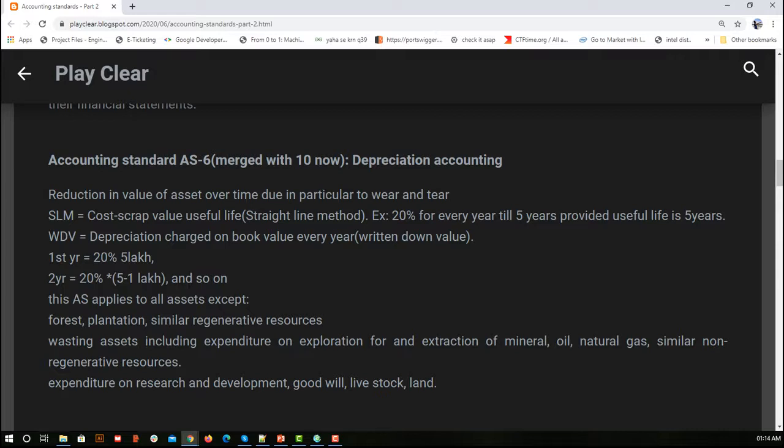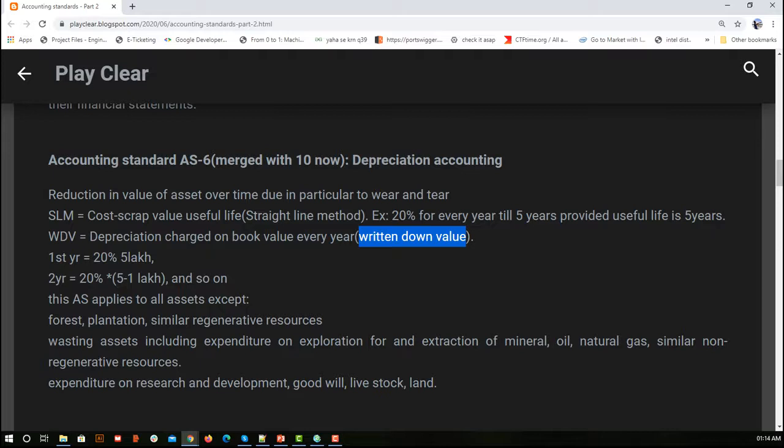We follow two methods: SLM, which is the straight line method, and WDV, which is the written down value method. We use either of them while calculating the depreciation of any tangible asset. This is part of accounting standard 10 as of now. So now, what is SLM, the straight line method?